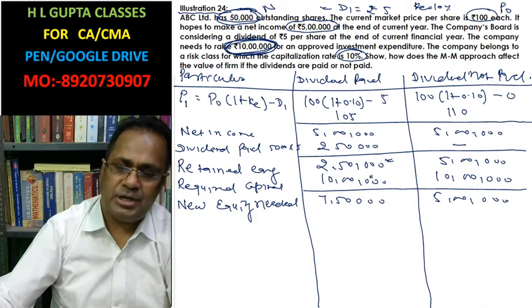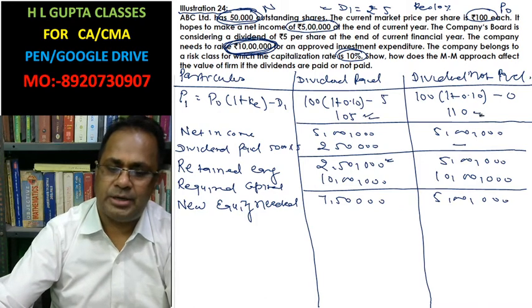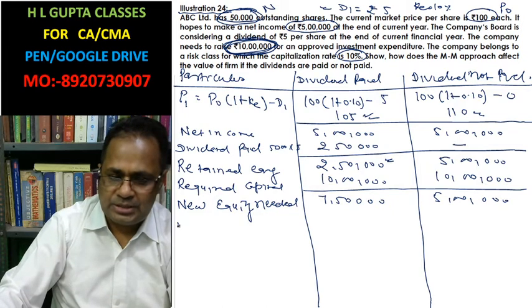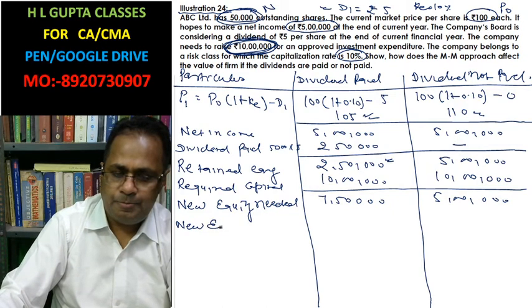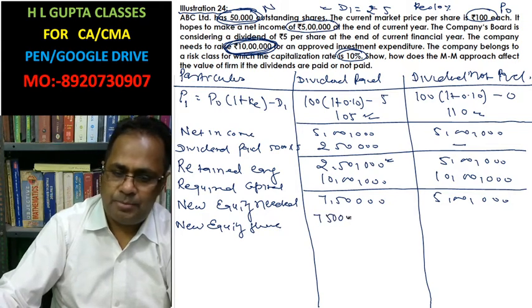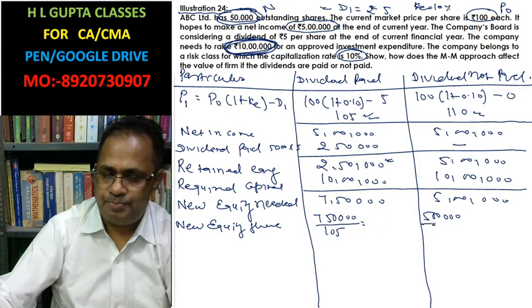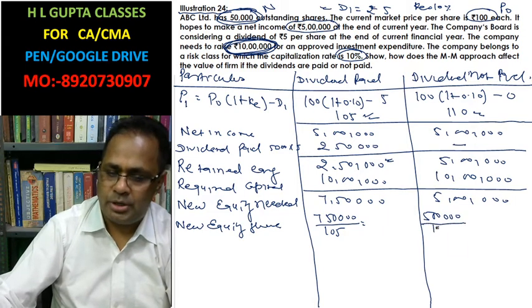And this capital is raised at the rate of 105 in the first case, at the rate of 110 in the second. The new equity shares: 7,50,000 divided by 105, and in this case 5 lakh divided by 110.